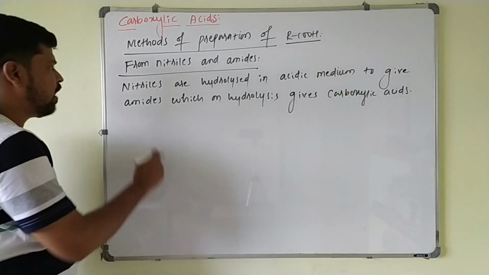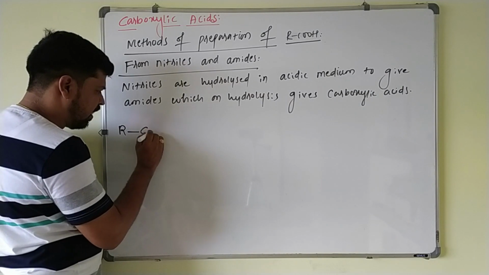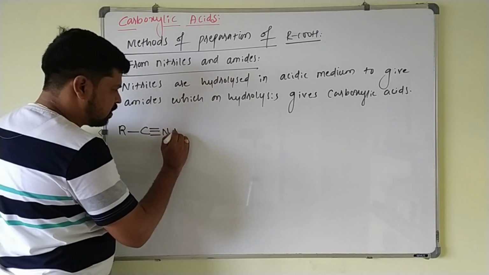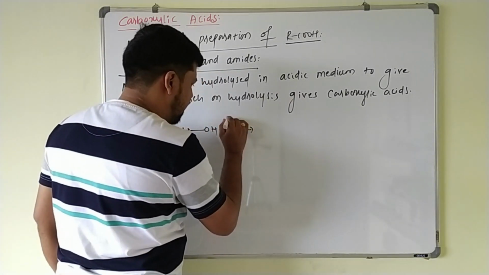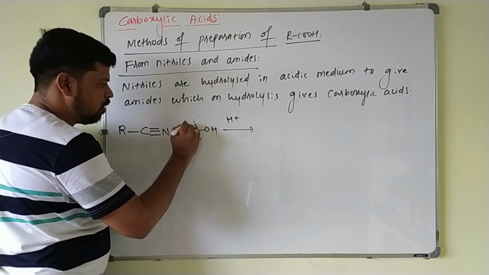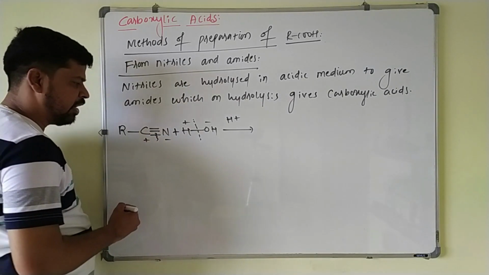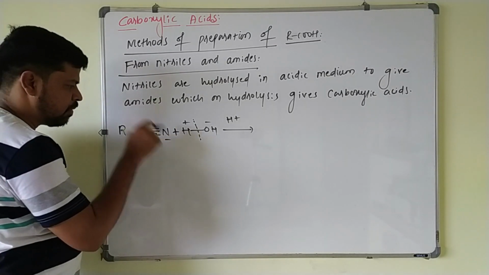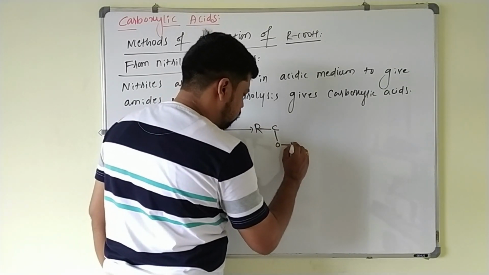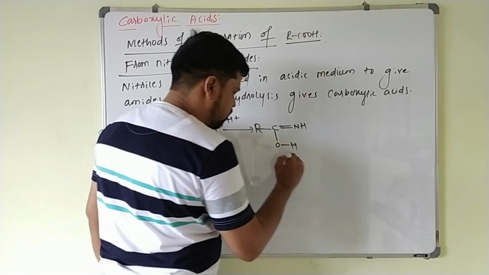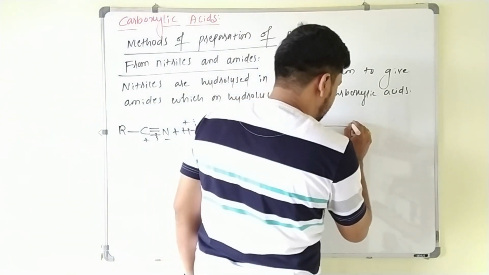So here you just have to add a water molecule to the cyanide in presence of acidic medium to get the amides. If I take R C triple bond N, this on treating with water, hydrolysis being nothing but reaction with water, in presence of acidic medium, you break the water molecule into H plus and OH minus. This carbon is electropositive, nitrogen is electronegative, so we add OH minus to the carbon and H plus to the nitrogen. You will get R C with OH and a double bond to NH, and this compound is unstable, so it rearranges to give an amide.